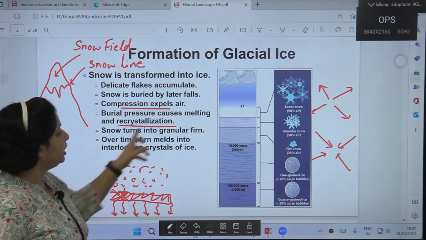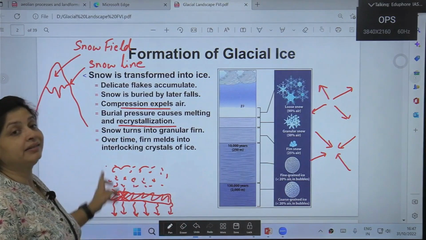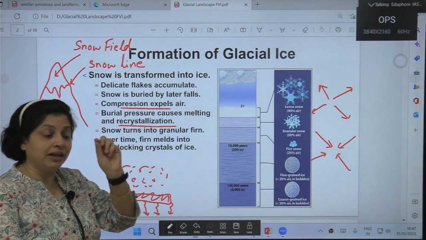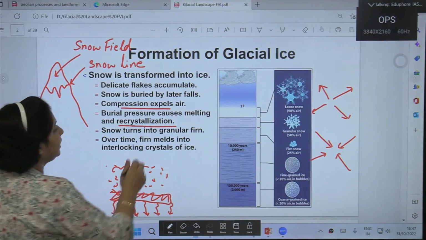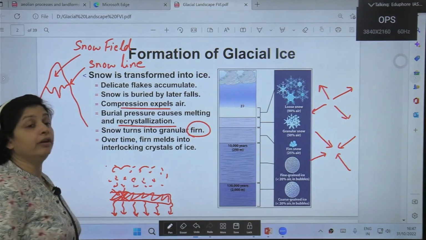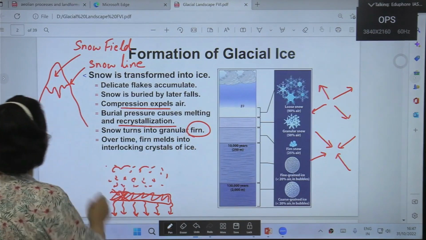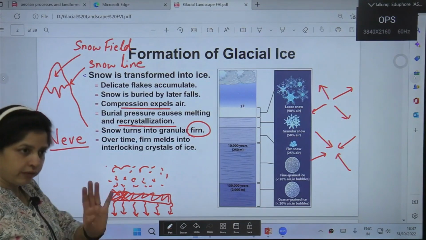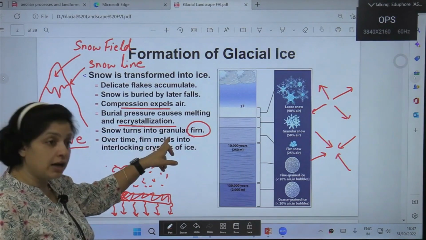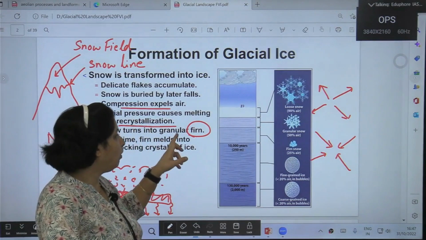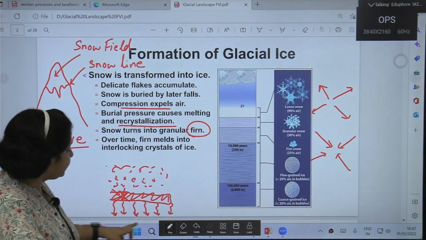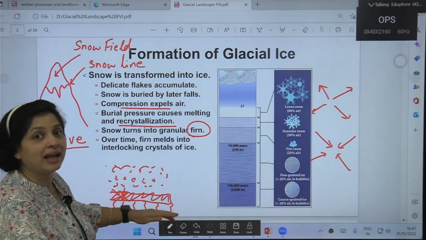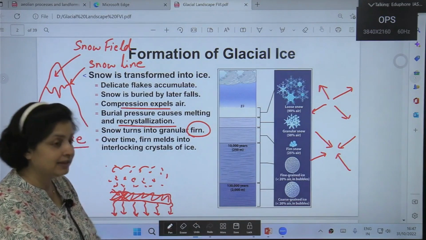But not before turning the entire mass granular. The entire mass attains a grain-like structure. It becomes granular. That granular structure is called firn. It is called firn. Sometimes it is also referred to as névé. Névé or firn. So this is the granular mass which is created as a result of the crystallization of the entire ice mass as a result of this burial pressure and recrystallization.